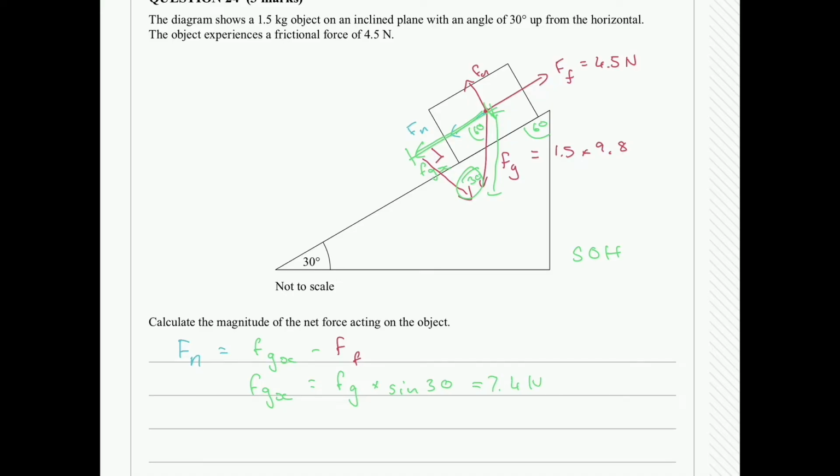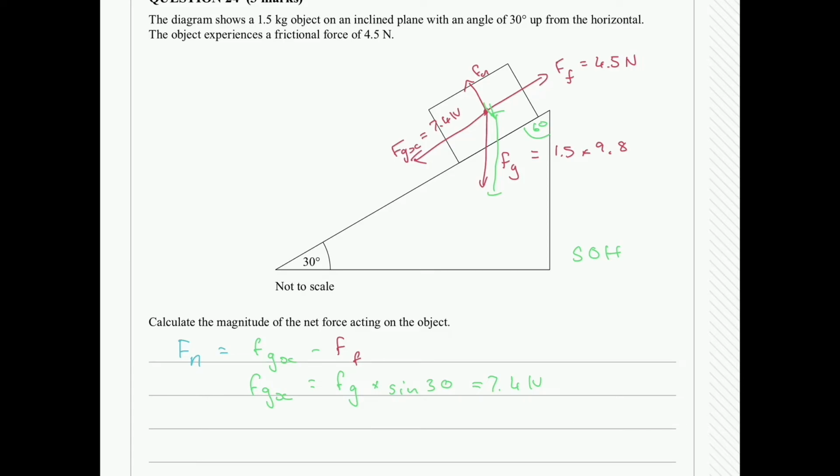So I'm going to clear it out a little bit now, make it a little bit neater. I know there is a force from the gravity, because it's on an inclined plane, we're going to get an x component to it. There is an Fgx, which is equal to 7.4 newtons acting downwards.